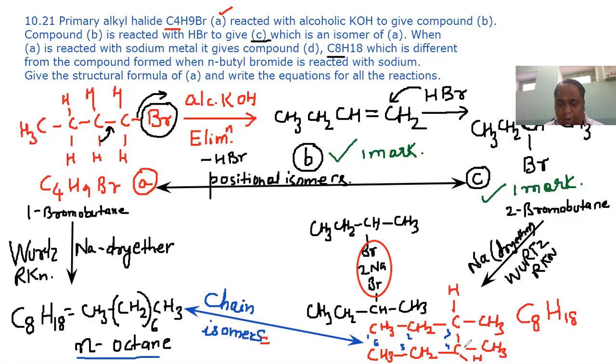So it is 3,4 dimethyl hexane. It is forming 3,4 dimethyl hexane.